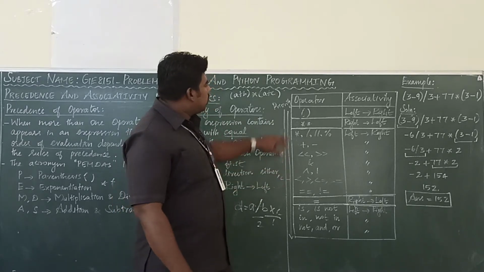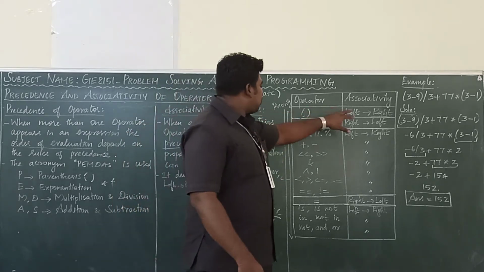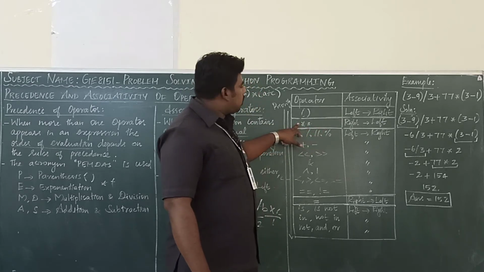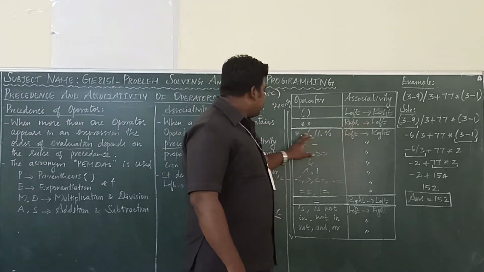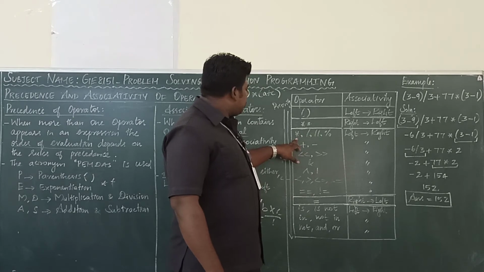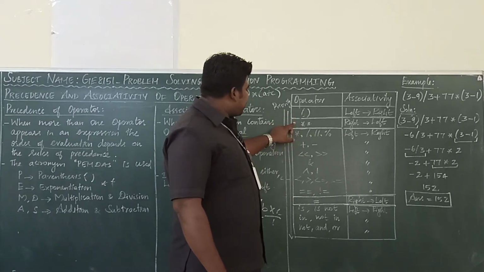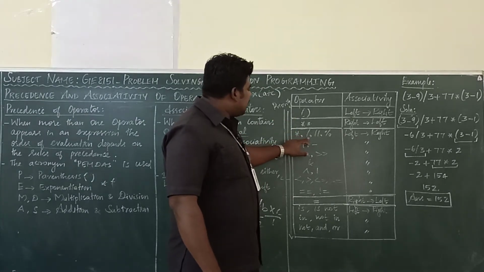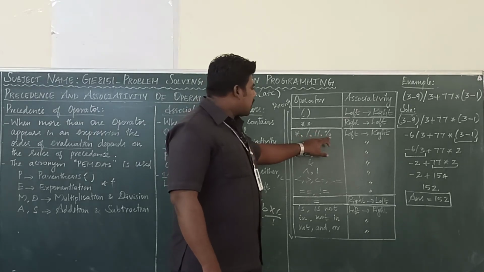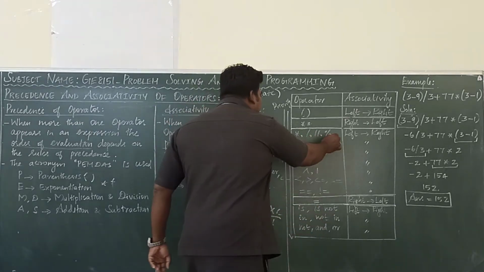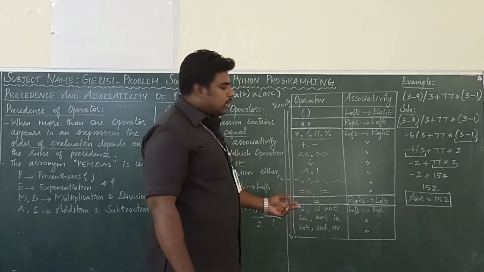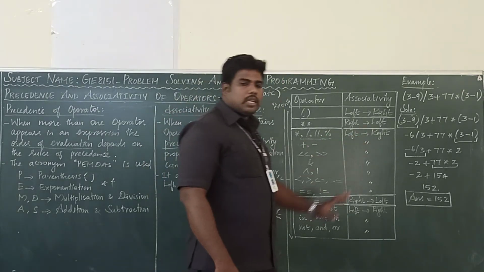Okay, single equal to. So parenthesis left to right, then exponential symbol right to left, then multiplication. This is the first priority, this is the second priority. Multiplication, division, floor division, remainder division. All these four have the same priority. Same priority, we have to solve from left to right.